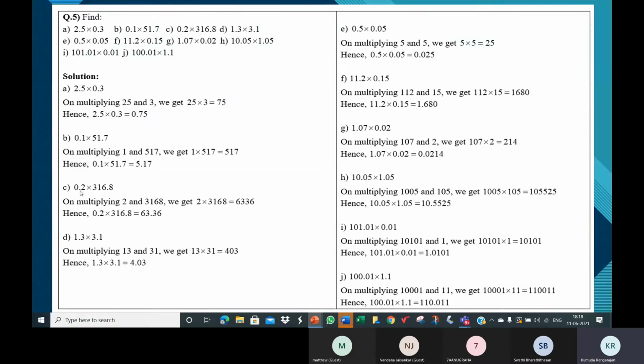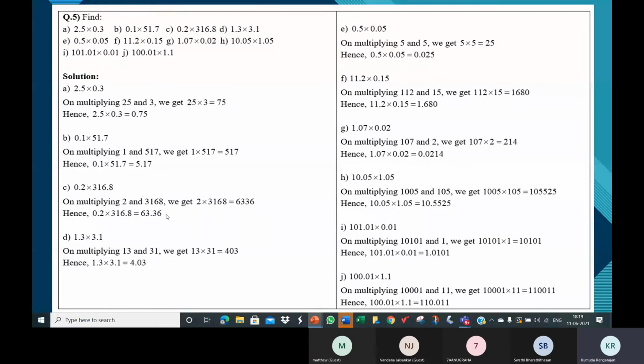Now in the product 6336, place a decimal point. How? 0.2 has 1 decimal place. 316.8 has 1 decimal place. So 1 plus 1, 2.